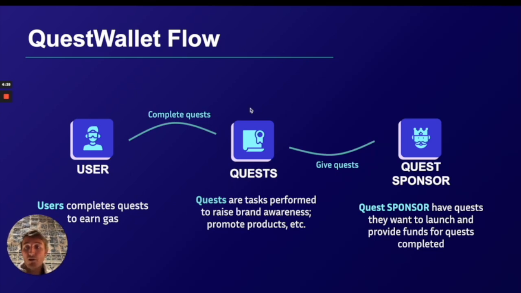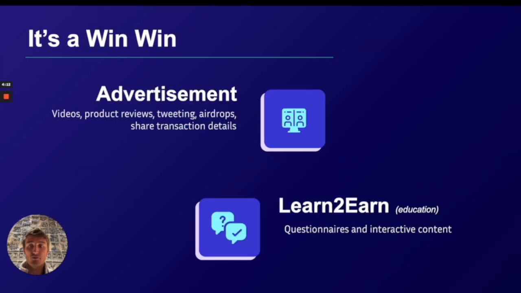Well, in our wallet we have two stakeholders. Our Quest sponsors will sponsor the transactions of our users in exchange for our users doing a quest that will teach them about our sponsors. So a quest can be watching a video, reading a blog post and answering a poll, or posting a tweet. Our users, on the other hand, will try to post a transaction, be prompted with a quest, complete the quest, and their transaction is gasless, paid by the sponsor. So it's a win-win situation, guys. For our sponsors, it's a new advertisement channel. For our users, it's basically a learn-to-earn tool.